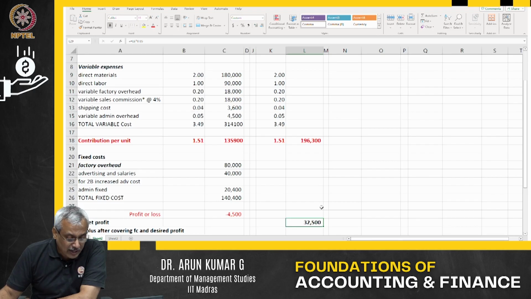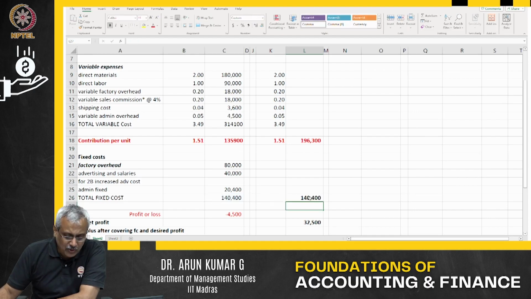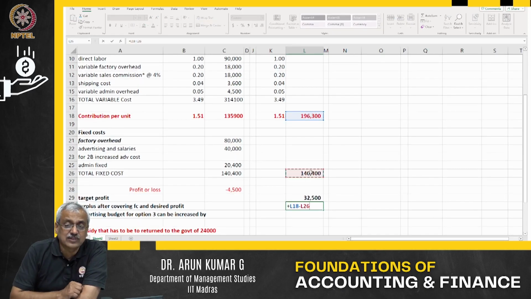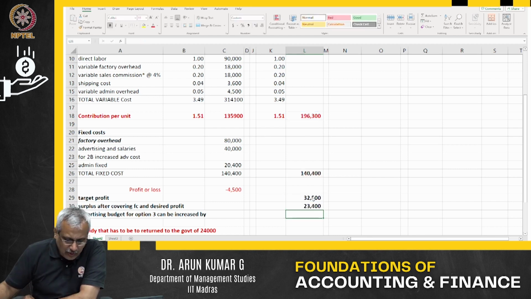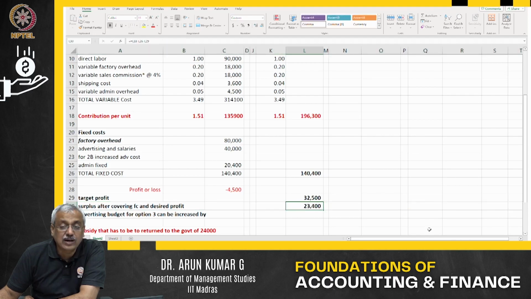What is my fixed cost as of now? My fixed cost as of now is 140,400. So what is the surplus I have? That is the surplus I have after deducting the fixed cost. 1,96,300 is the contribution. Fixed cost goes, and then the desired profit I also deduct. My surplus after covering the fixed cost and the desired profit, as you can see, is about 23,400.